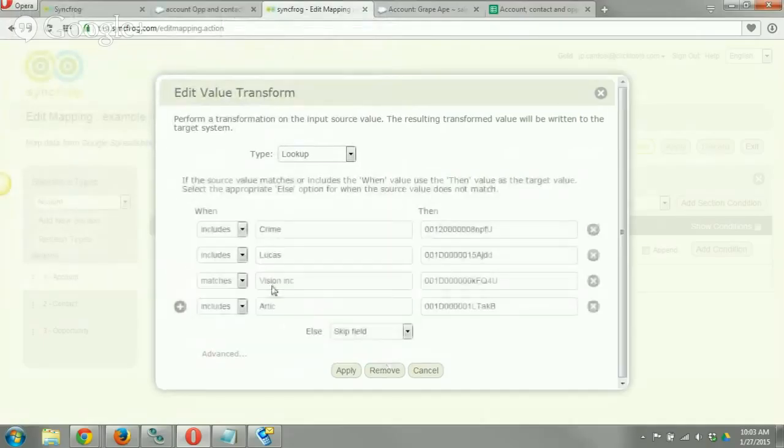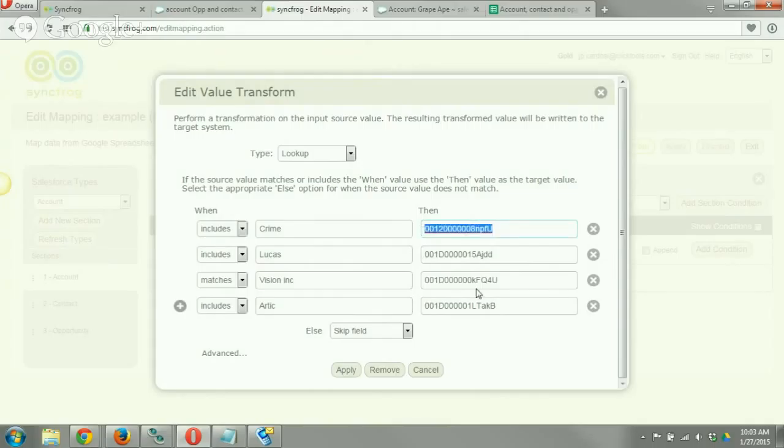that will automatically grab what we have. So in this particular one, it would be anything that includes the word crime would automatically be converted to this particular account ID. So what I did is just ran a comparison report between this org and another one inside of Excel. So obviously I'm not going to use this because I'm not doing that particular use case. But you can see that includes, matches, includes. So you can add additional logic to it.